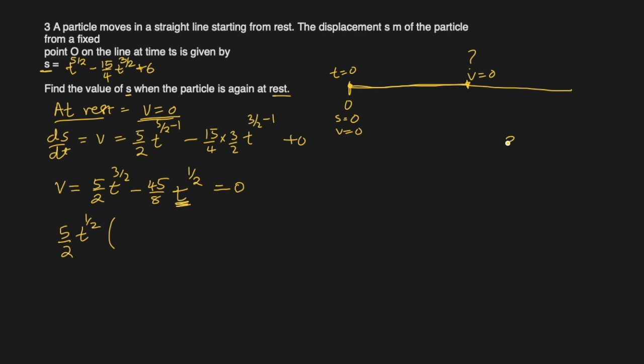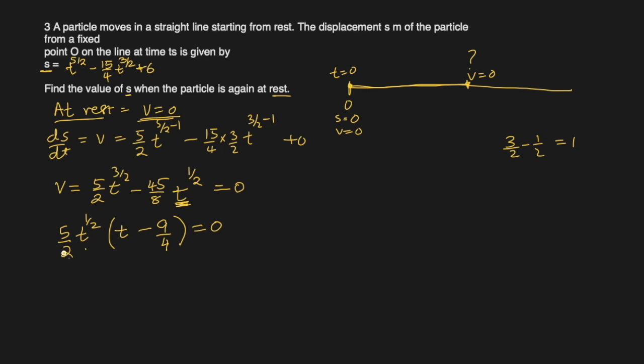So we will say 3 over 2 minus 1 over 2, because exponents subtract when they divide. So I'll divide this by this so that I get the remaining part, which is 1. So we'll be remaining here with t. Minus, out of 45, 5 is out, so 9 on top. Then out of 8, 2 is out, so 4 is left here. And this is already out, so nothing is left, equal to 0.